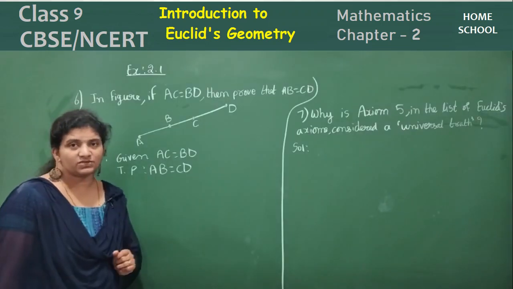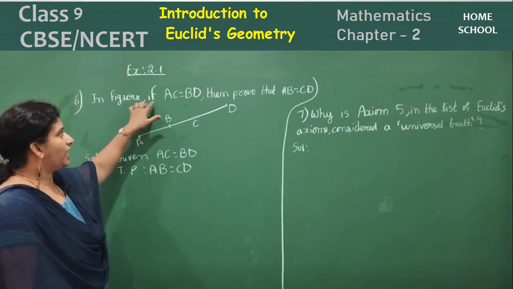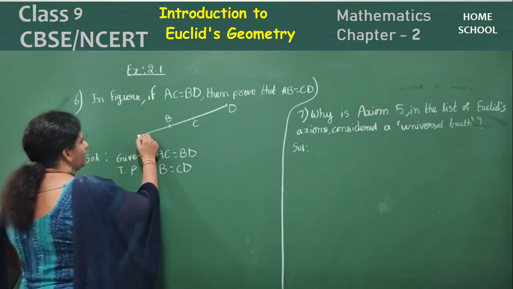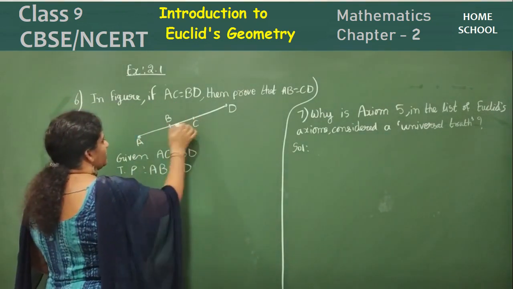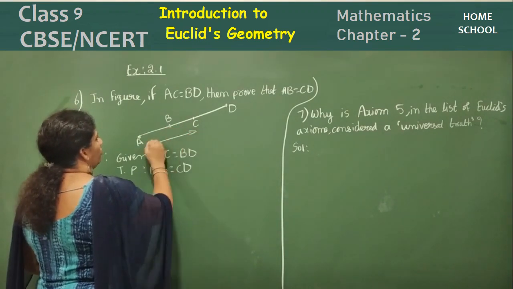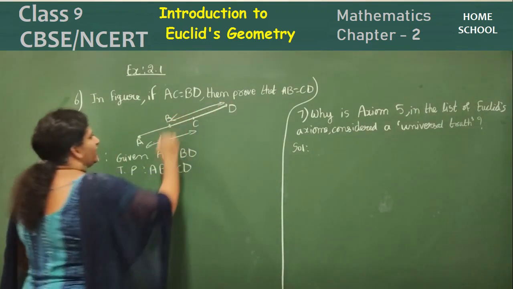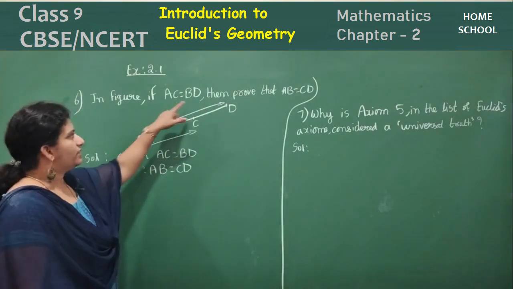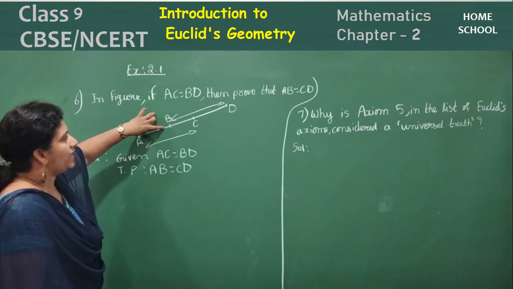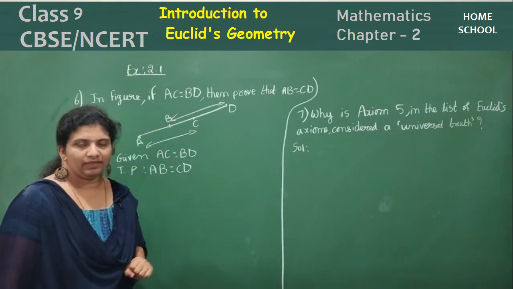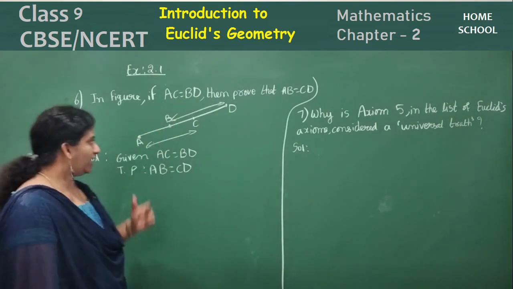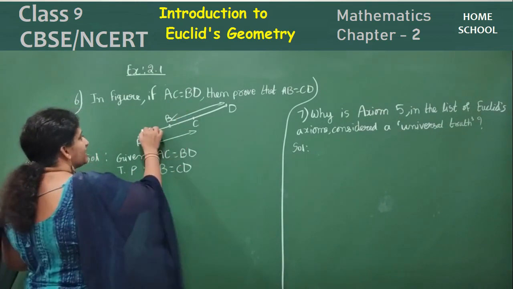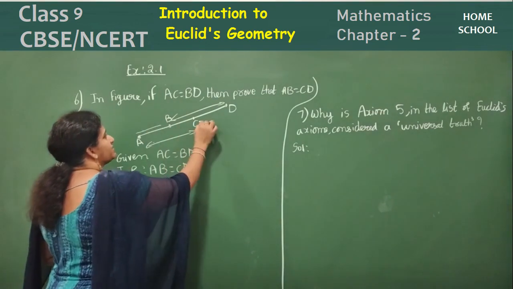Okay, let's see the sixth one, children. In the figure, if AC is equal to BD, observe here, AC is equal to BD. What did they give here? AC is equal to BD, it says. Then prove that AB is equal to CD. Understand the question carefully. AC is equal to BD is given. But what are they asking? They are asking AB is equal to CD.